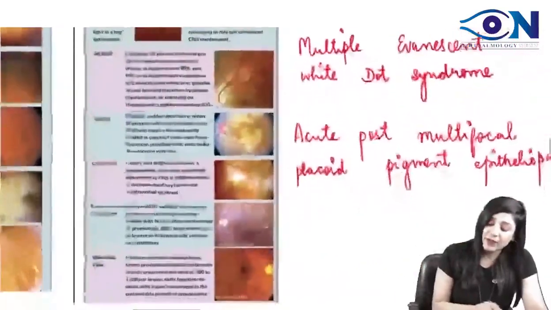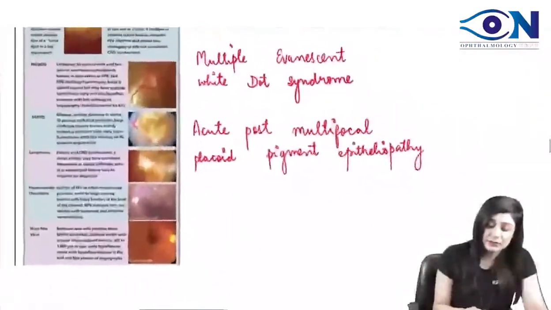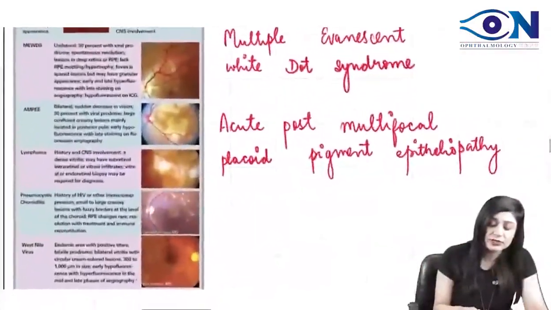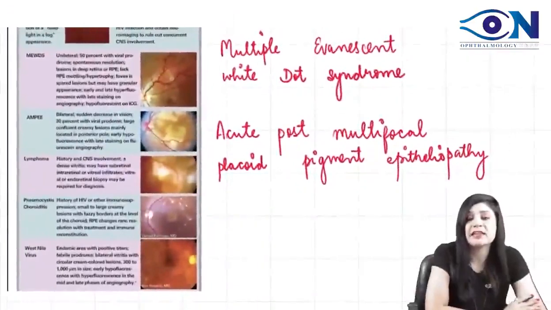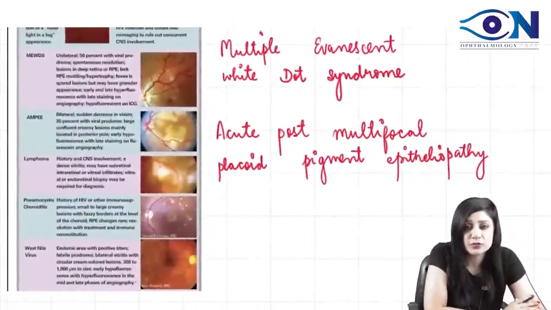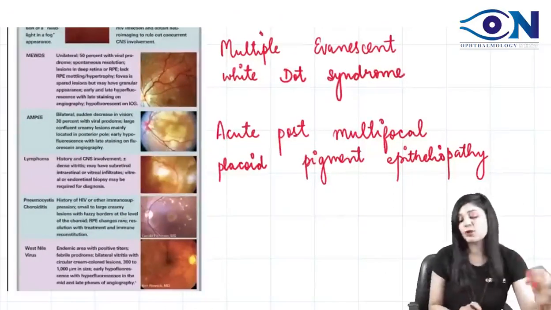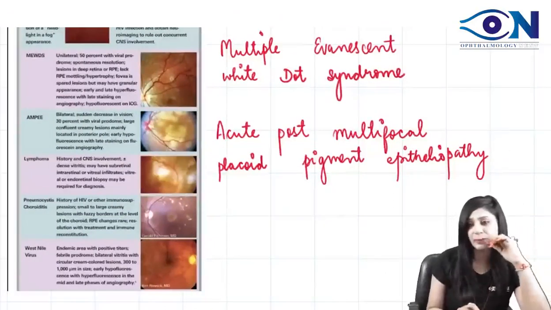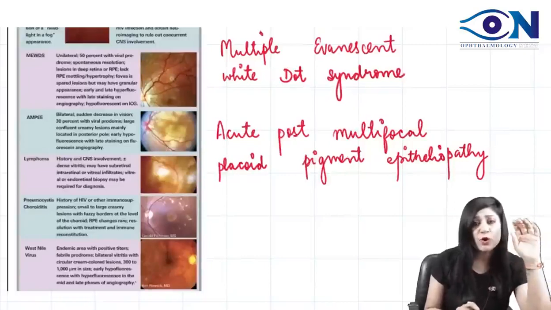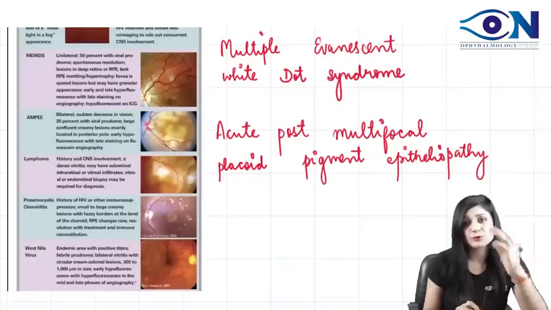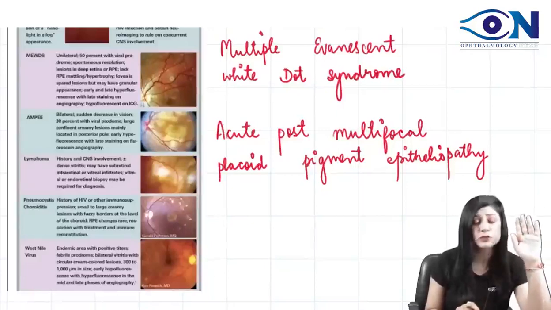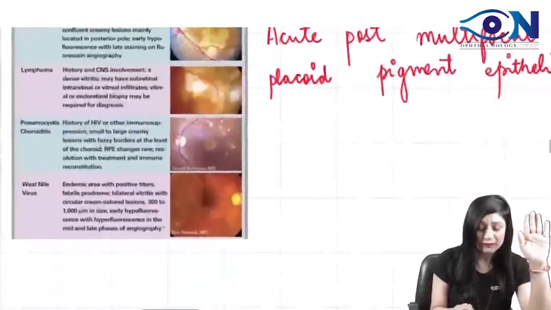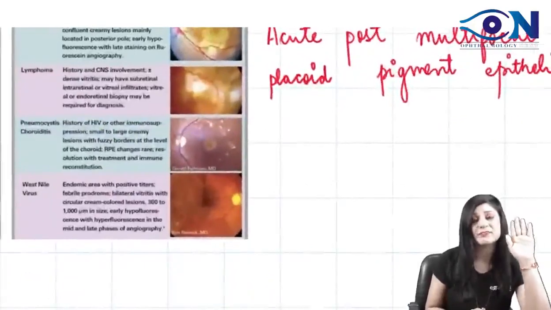Then other names, we have MEWDS, the multiple evanescent white dot syndrome. Then we have APMPPE, acute posterior multifocal placoid pigment epitheliopathy. Even if you do not know the full forms, not a problem, but because I am showing you, it's my duty to give you the full names also, but don't take the burden to remember them. We have lymphomas, pneumocystis choroiditis, and West Nile fever.